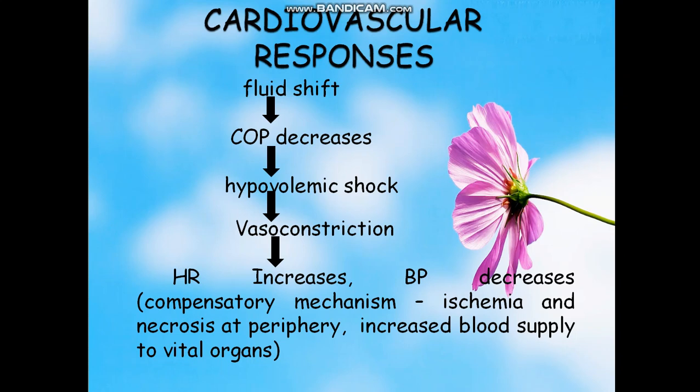As a compensatory mechanism, there is ischemia and necrosis at the periphery and increased blood supply to the vital organs like the heart and brain. To summarize: fluid shift, COP decreases, hypovolemic shock develops, vasoconstriction, heart rate increases, BP decreases, compensatory mechanism, ischemia and necrosis at the periphery, increased blood supply to the vital organs.